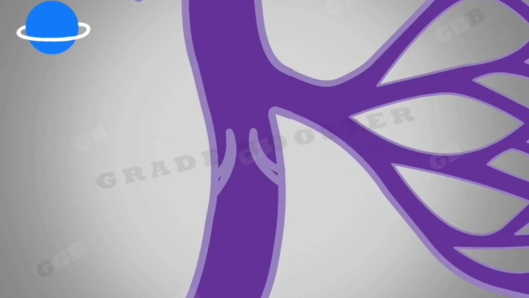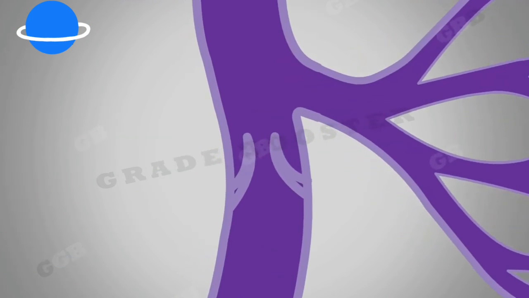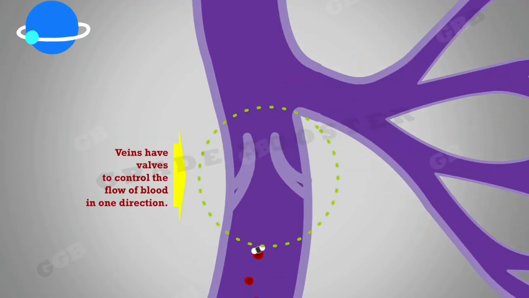Veins collect deoxygenated blood from various parts of the body and bring it to the heart. They do not need thick walls because the blood is not under pressure, but they have valves to control the flow of blood in one direction.